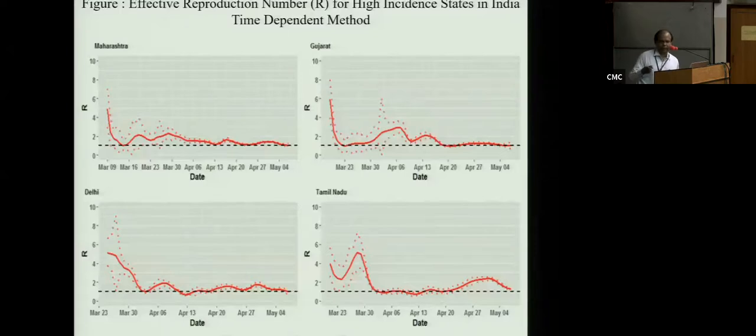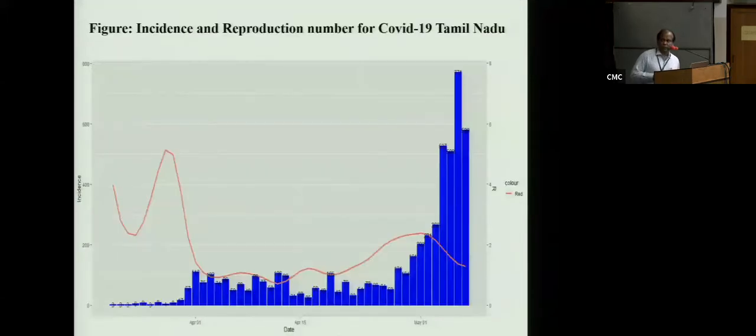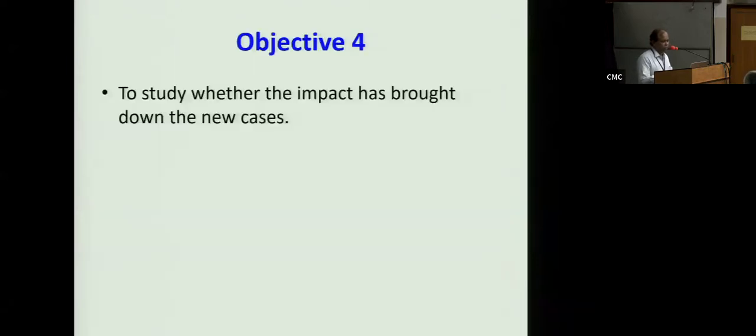As Jabu said, we have used an incubation period of 4 days with a standard deviation of 2 days. As you see here, this time point suggests there was a peak here, this is for Tamil Nadu, and it takes 4 days for them to get the big number. In another way, the R0 derived from the number of cases you get reflects what is happening in the community. It is another way of validating your model. So that is all I have to tell you.